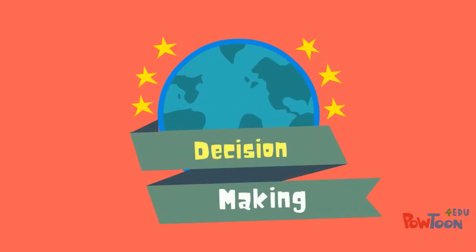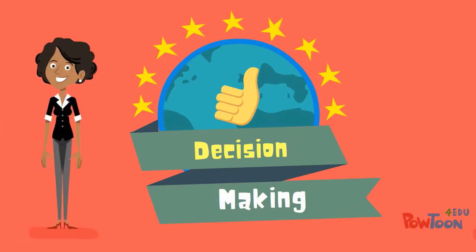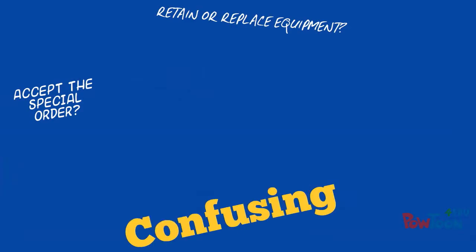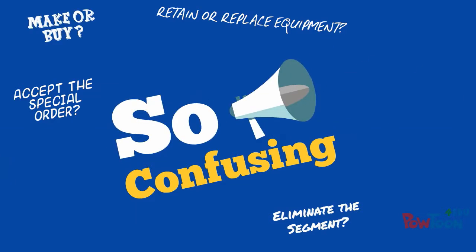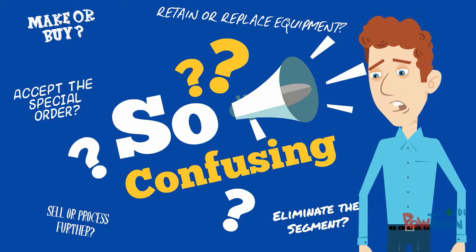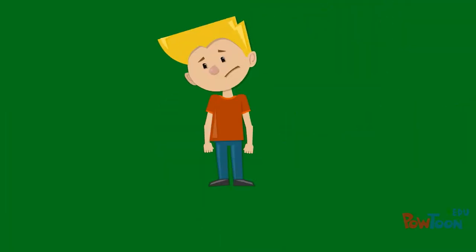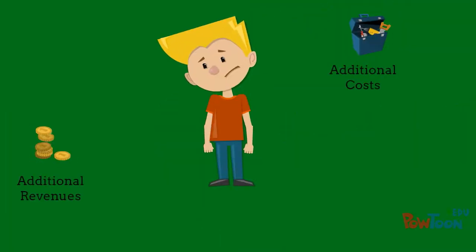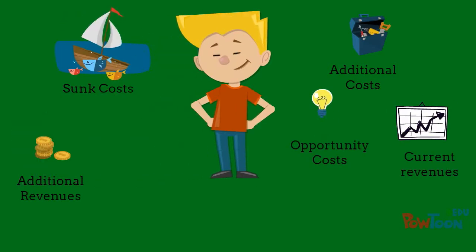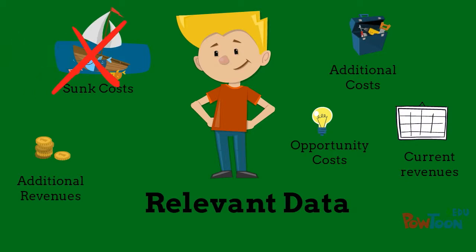Decision-making in the short-term business environment. There are many decisions that management must face in business. In managerial accounting, we cover some of those common decisions. For any business decision, there are many factors that are involved, but ultimately the decision should be based on the relevant data for that circumstance.